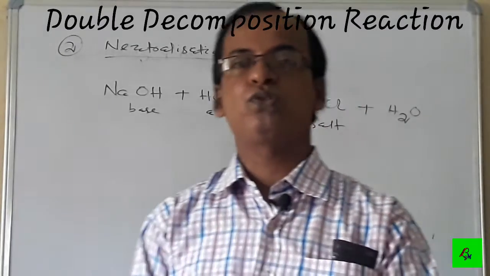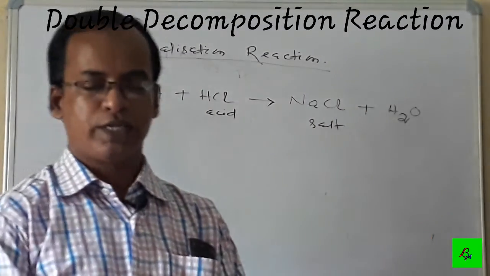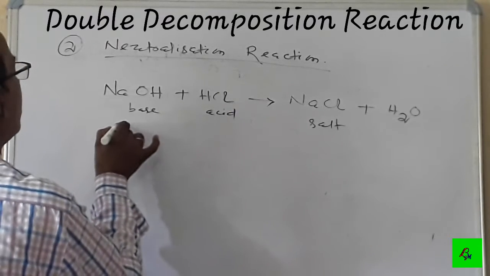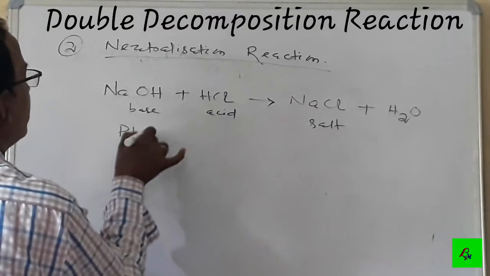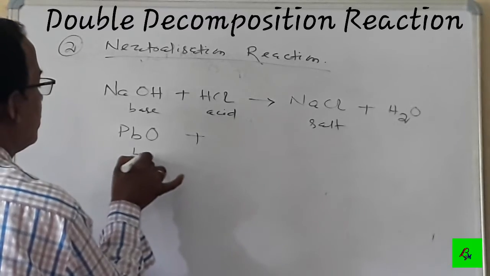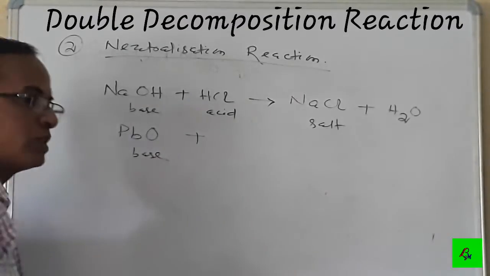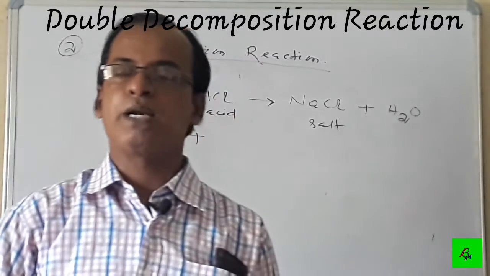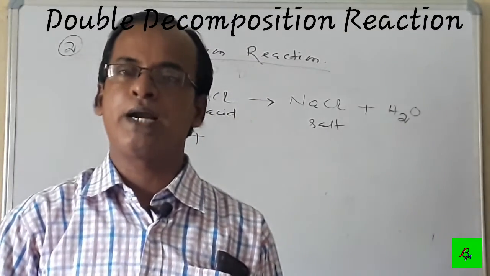Similarly, other examples are lead oxide plus nitric acid. Lead oxide is also a base. Why is it a base? Because bases may be metallic oxides or metallic hydroxides.